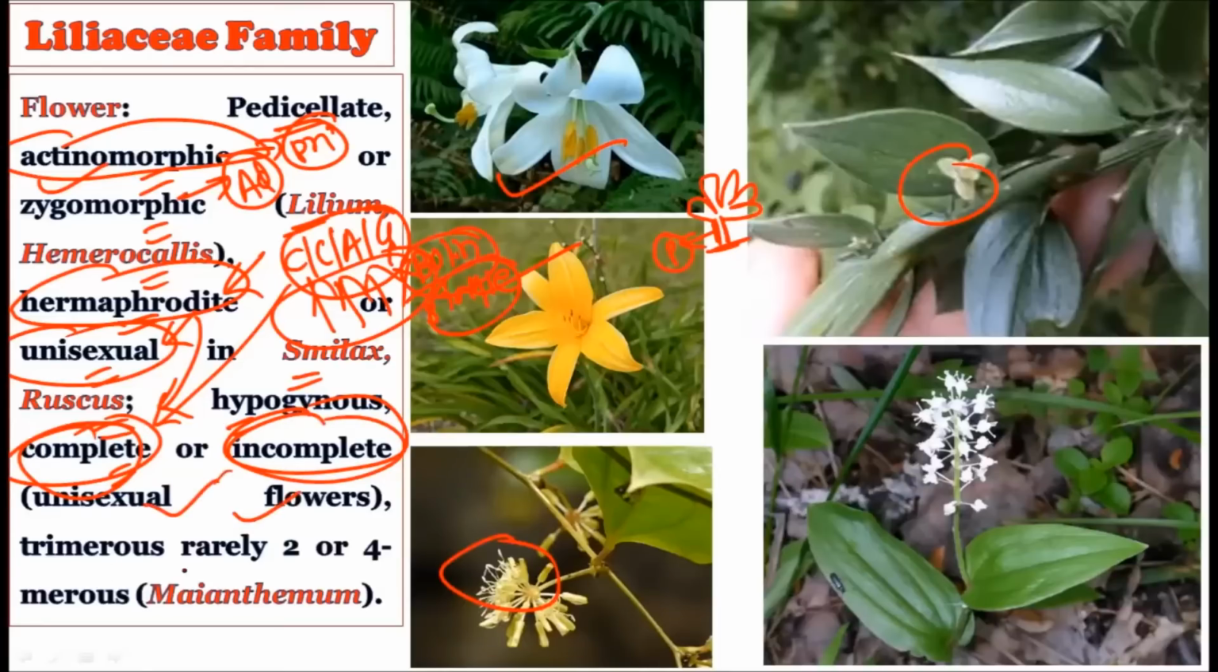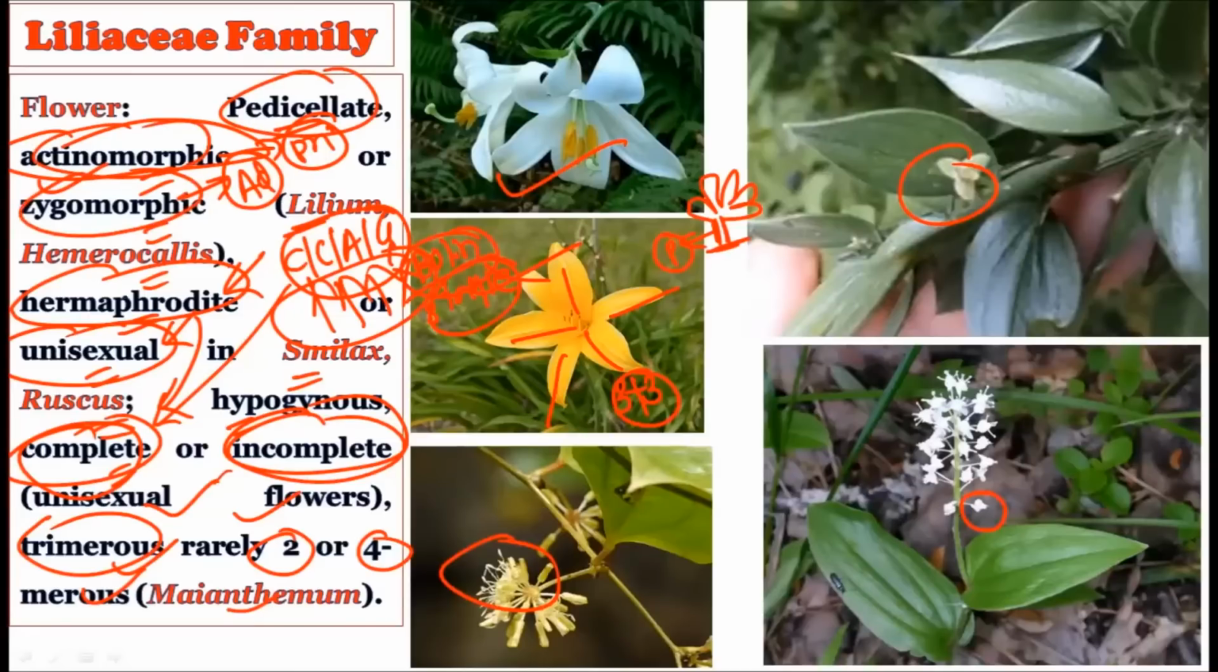Then they are trimerous, or rarely 2 to 4 merous. In the case of Maianthemum, observe here, tetramerous flowers are there. But generally the trimerous condition is there, the 3+3 condition: 3 are present completely outside and 3 are present completely inside. So the trimerous condition is the dominating condition in the Liliaceae family, but sometimes bimerous and tetramerous conditions can also be found. So how is the flower? The pedicellate flower is there, the pedicel is present. The flower may be actinomorphic or zygomorphic, hermaphrodite or unisexual, complete or incomplete, and trimerous, bimerous or tetramerous in nature.